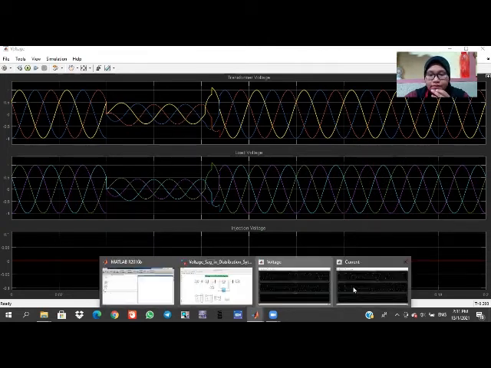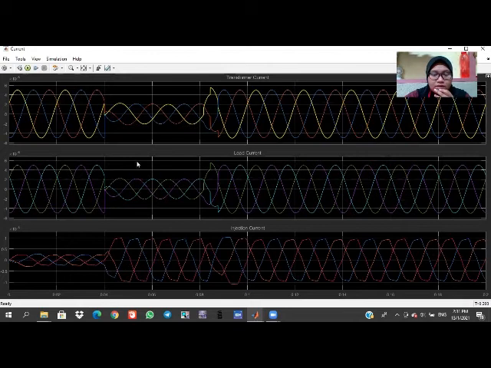For the current, it is the same shape. It has a bit of distortion here, and also the value of the current drops. The injection current has the same shape as before, but the magnitude is different.